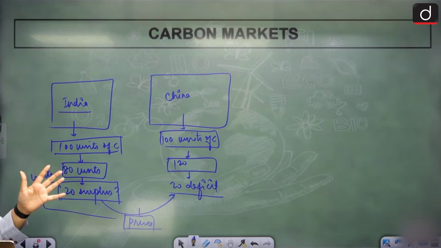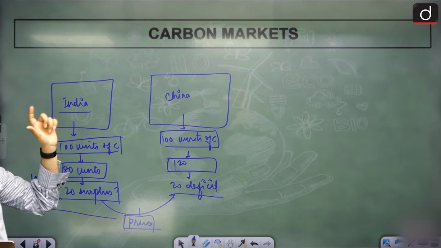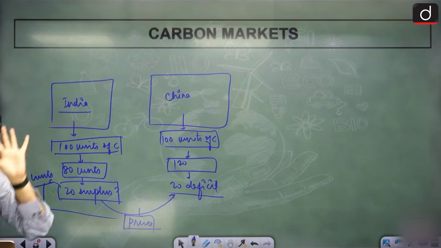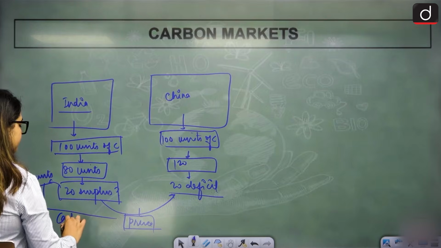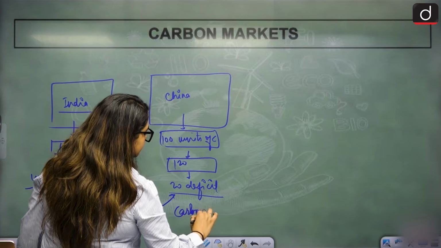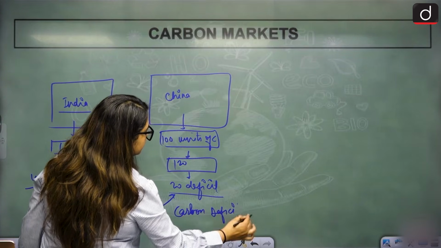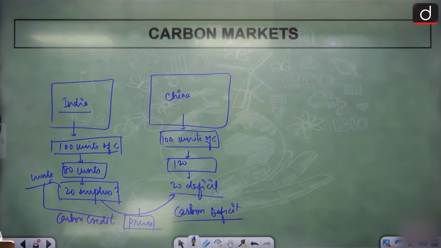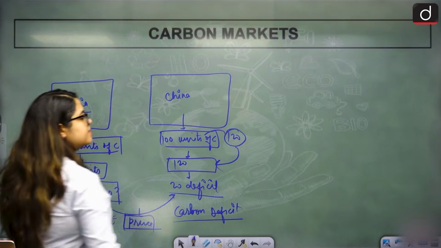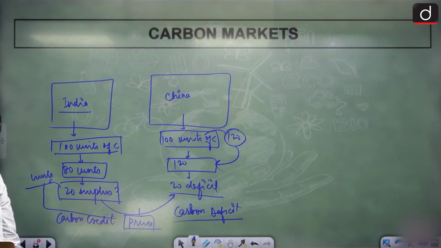Do you understand that? There are multiple websites where people list out that I have these many carbon credits. You can take that because we have carbon credit and China has carbon deficit. We pay for that. We earn and they get their certificates. If we sell this certificate to them, their capacity will become 120, which meets their emission. Understood? That is climate financing and carbon market.